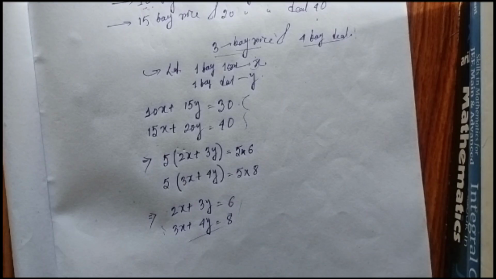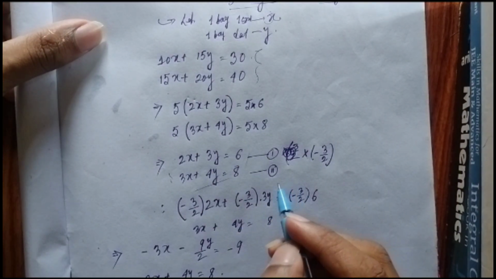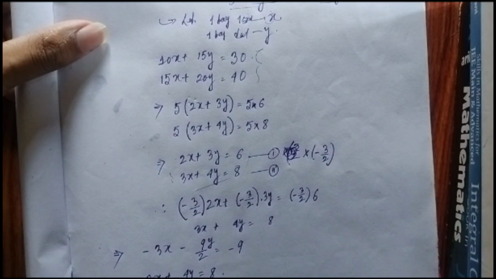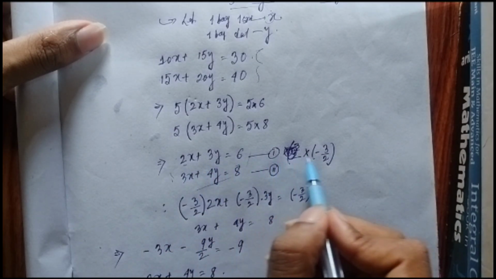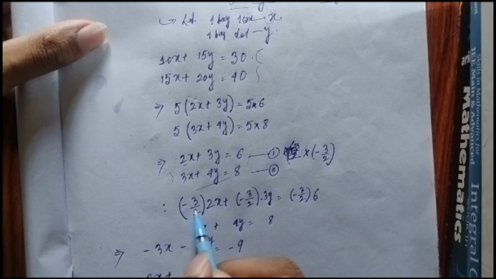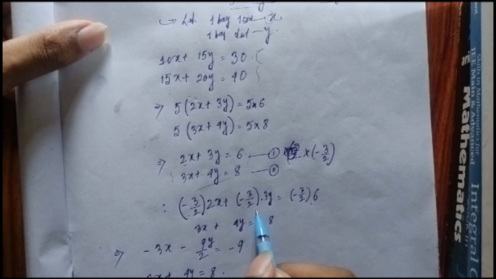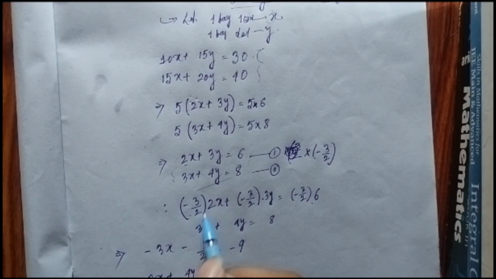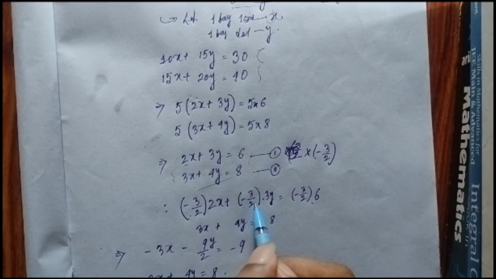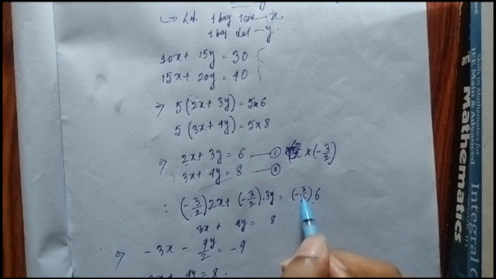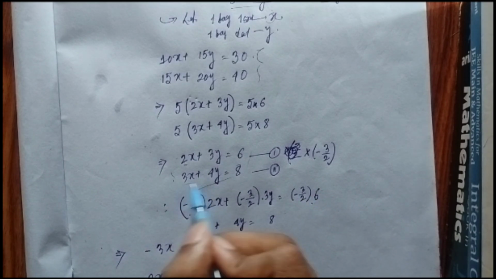Now, one of the processes we do is that we multiply the first equation by minus 3 by 2, on both sides. Now the 2 cancels, minus 3x minus 9y by 2 equals minus 3, 2 into 6, 3. Now we end up with minus 9, and this equation remains the same, 3x plus 4y equals 8.